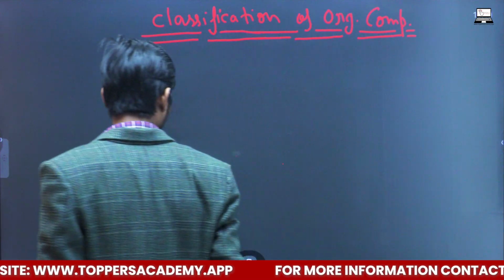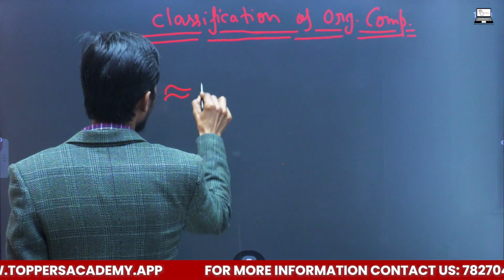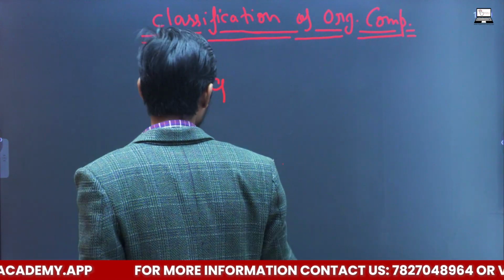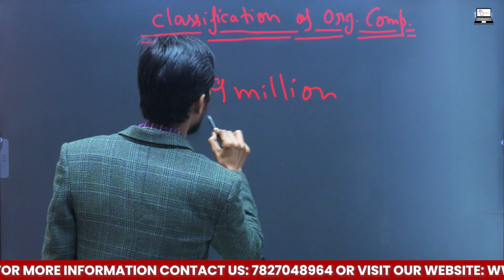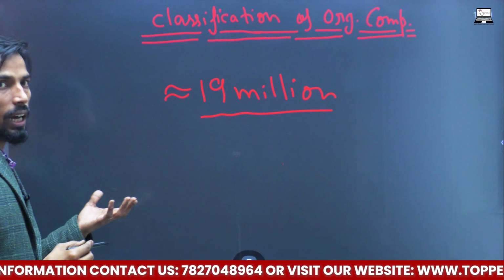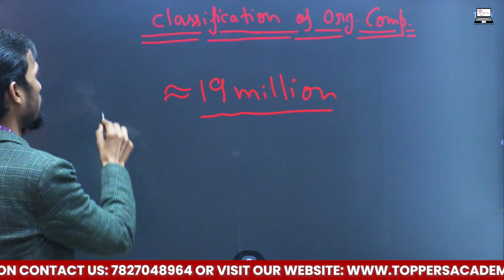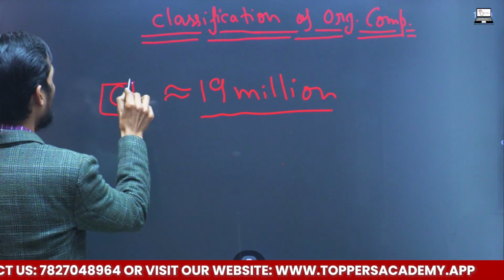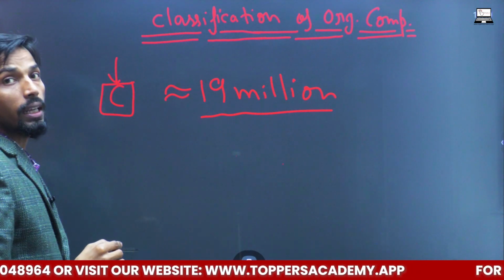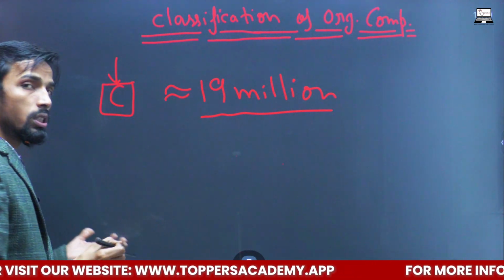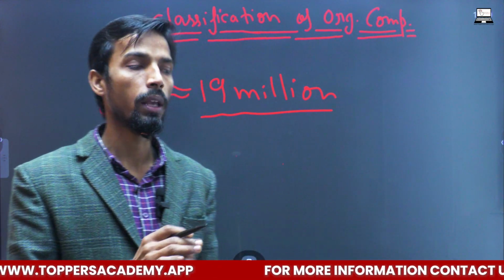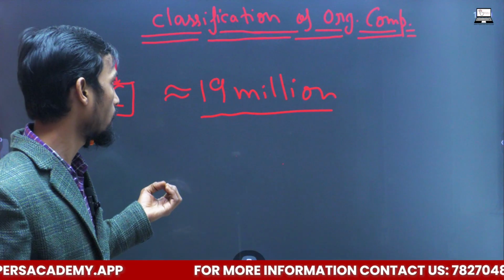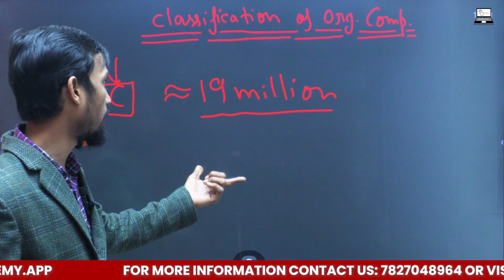Nearly 19 million compounds are formed from carbon, or you can say organic compounds. To study such a vast number of compounds in a better way, we need to classify them.